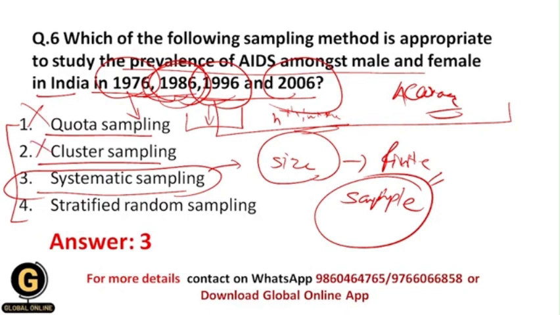Within stratified random sampling, the researcher makes subgroups and then randomly selects the samples. This is useful, but it is not the preferred sampling technique, because the systematic sampling technique will be more preferred than stratified random sampling. So this again gets eliminated. That's why your correct answer should be 3, which is systematic sampling.